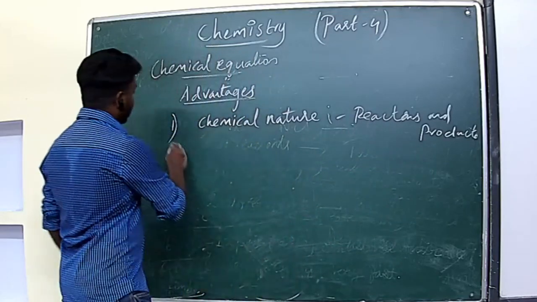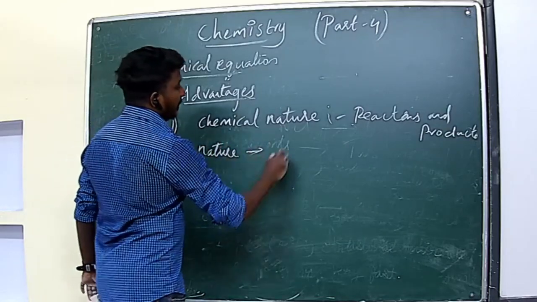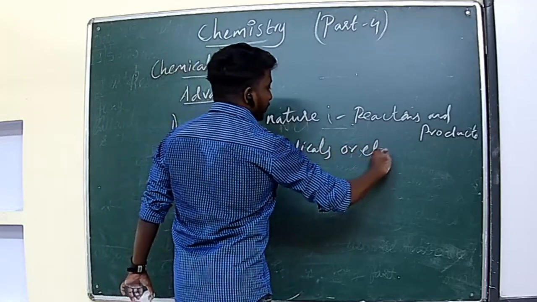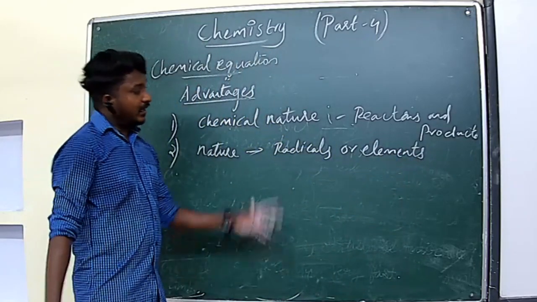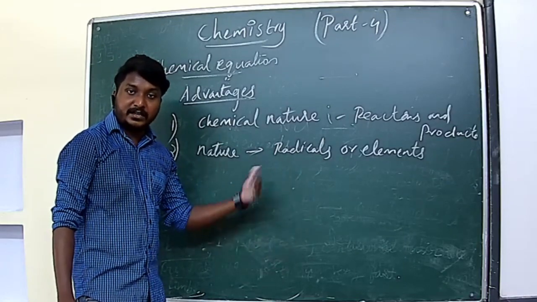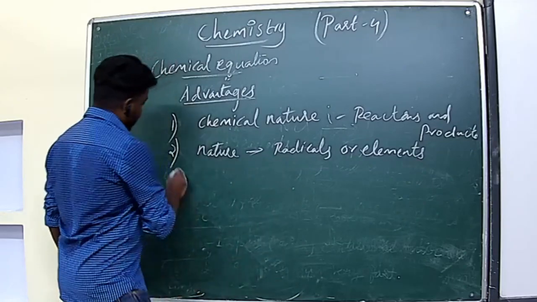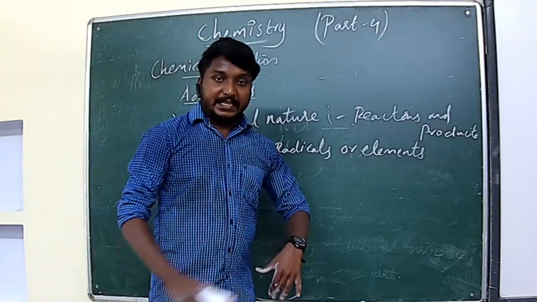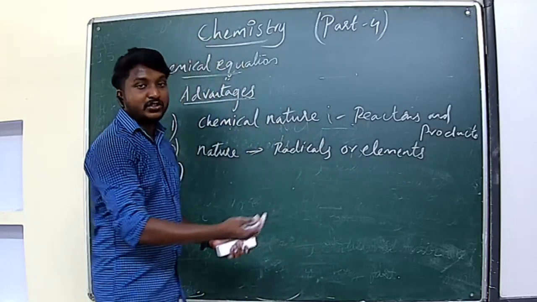Okay. Then second advantage is the nature of the radicals or elements. We can understand which elements are present there, or which type of radical, positive or negative radicals, and how many positive or negative radicals are there. Then third, we can understand from the chemical equation whether the reactions are forward reaction or backward reaction. That means reversible reaction or irreversible reaction.